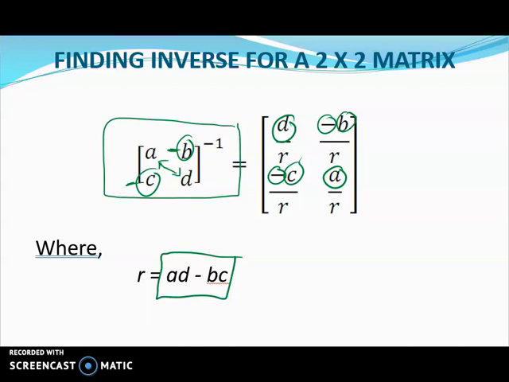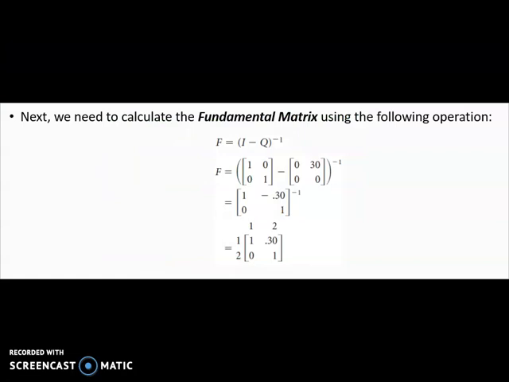Okay, that's how we calculate the inverse for a 2 by 2 matrix. So back to our fundamental matrix: the identity matrix minus Q. So you have 1, 0, 0, 1 minus, for the Q, 0, 0.3, and 0, 0. When you subtract these two matrices, it will be 1, negative 0.3, 0, and 1. And then you have to find the inverse.